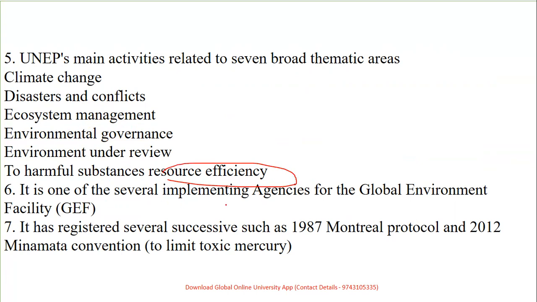It is one of the several implementing agencies for the global environment, and has registered several successive programs such as the Montreal Protocol and the Minamata Convention to limit toxic mercury. So for the Minamata Convention, you can just remember the keyword is mercury. Okay.